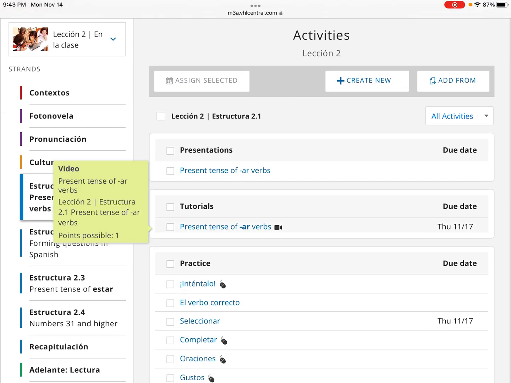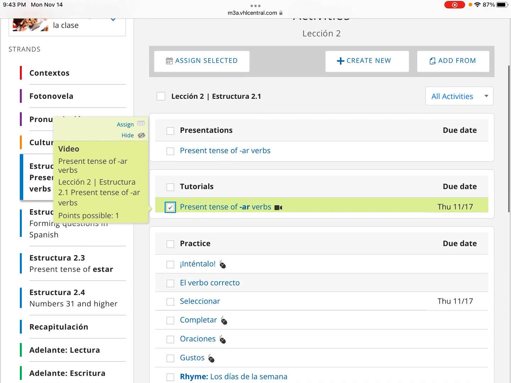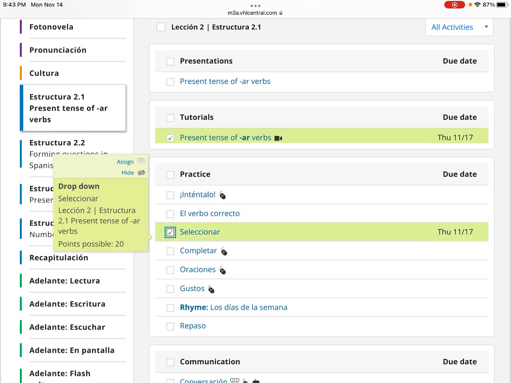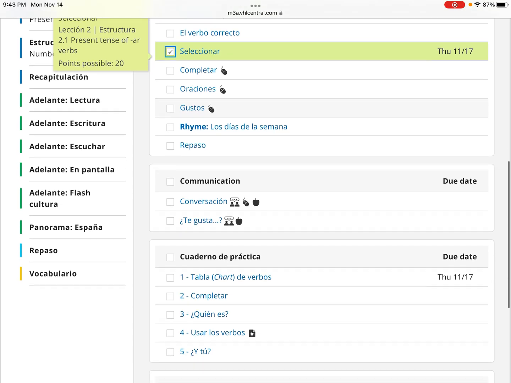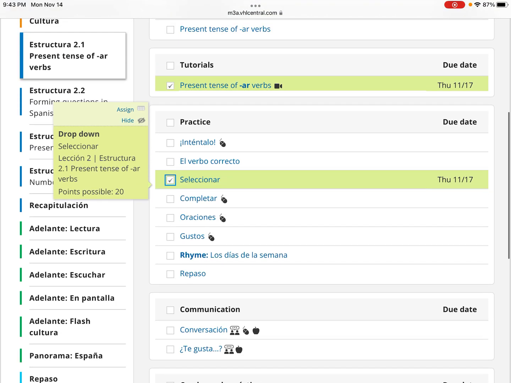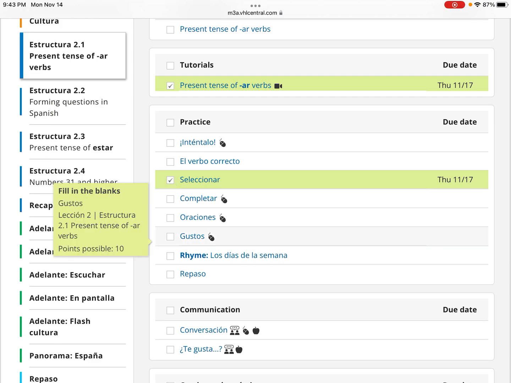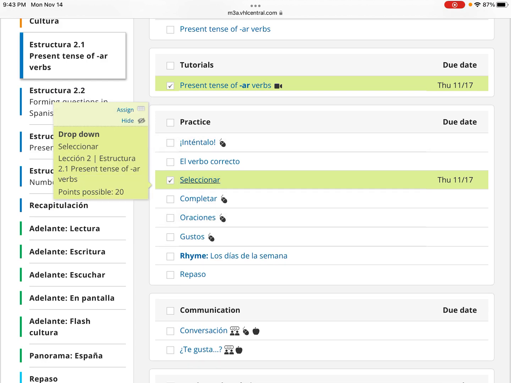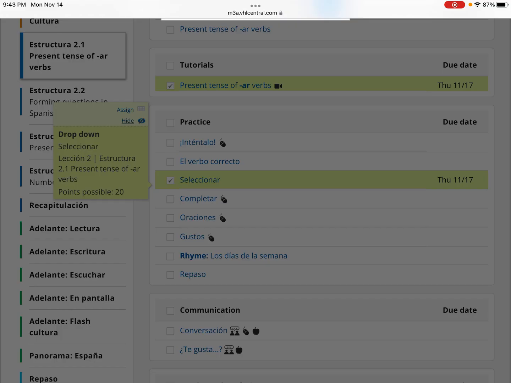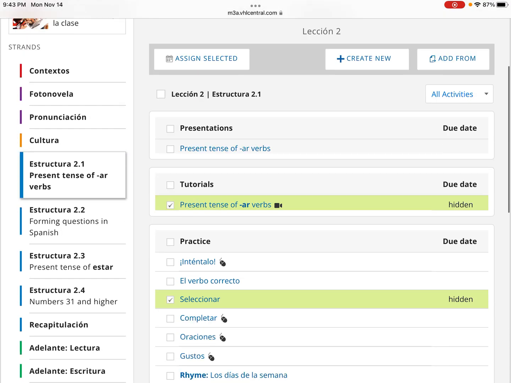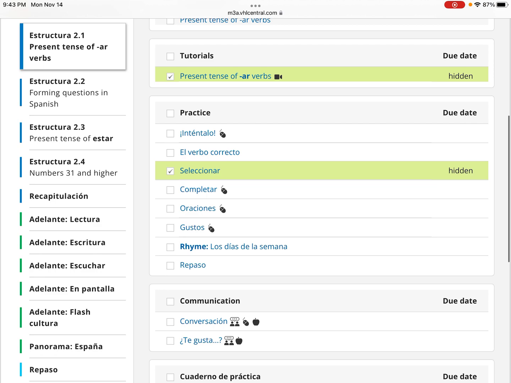I want you to watch this tutorial. I also want you to do the seleccionar, and then also the tabla de verbos. The tutorial is just something you watch. Oh, looks like it's already loaded. Seleccionar, as I get rid of that dialog box there. Let me get out of this, sorry. Kind of got a little messed up here.